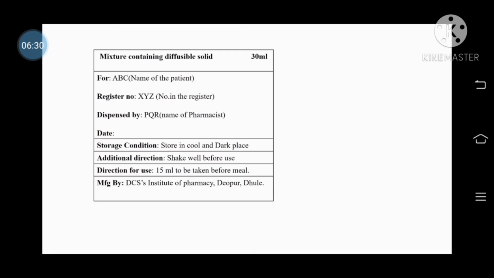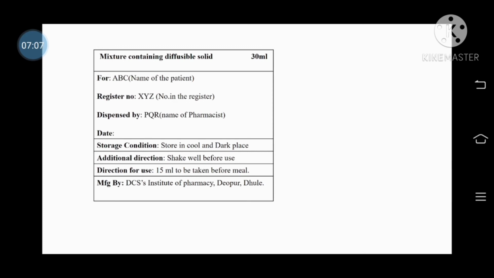Direction: 15 ml to be taken before meal. The label of this mixture: mixture containing diffusible solid, 30 ml. For, that is the name of the patient, registration number, that is the number in the register. Dispensed by, that is the name of the pharmacist, then the date of dispensing. Storage condition required: store in a cool and dark place. Additional direction required: shake well before use. Direction for use: 15 ml to be taken before meal. Manufactured by DCS Institute of Pharmacy, Devpur, Dhule.